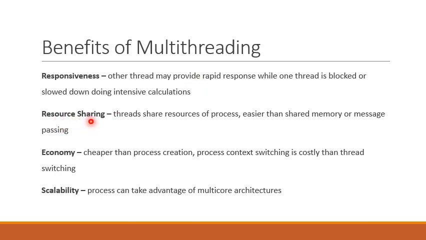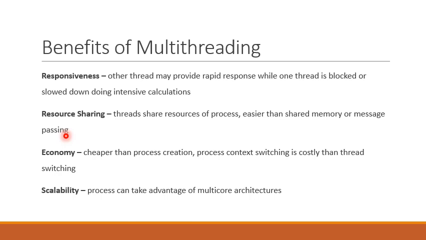Another benefit is resource sharing. Threads share resources of the process to which they belong, and it is easier than the shared memory or message passing schemes that are used for inter-process communication between multiple processes.